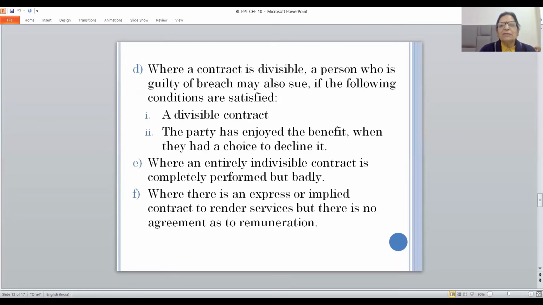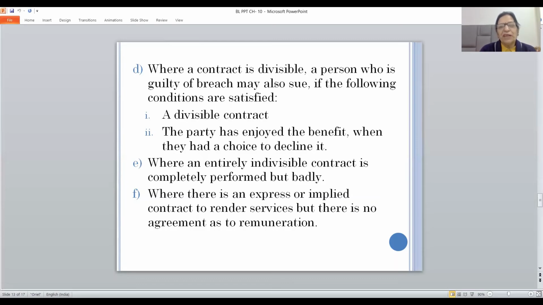Where a contract is divisible, a person who is guilty of breach may also sue if the following 2 conditions are satisfied. That is, the contract must be divisible, not entire. An entire contract is where the payment has to be made on the completion of the contract. If the party leaves the work in between, the party will not be entitled to the single payment. And the party has enjoyed the benefit also when they had a choice to decline it. So benefits must have been enjoyed and the contract must be divisible.